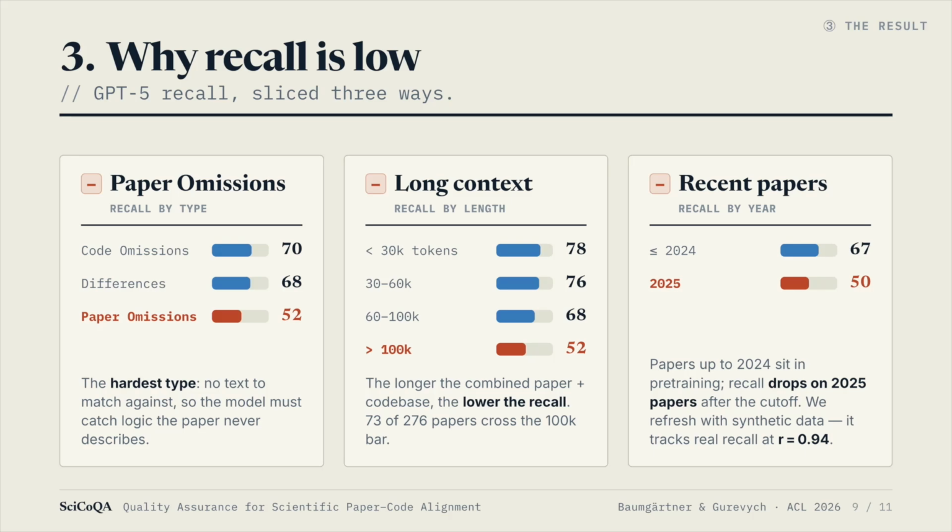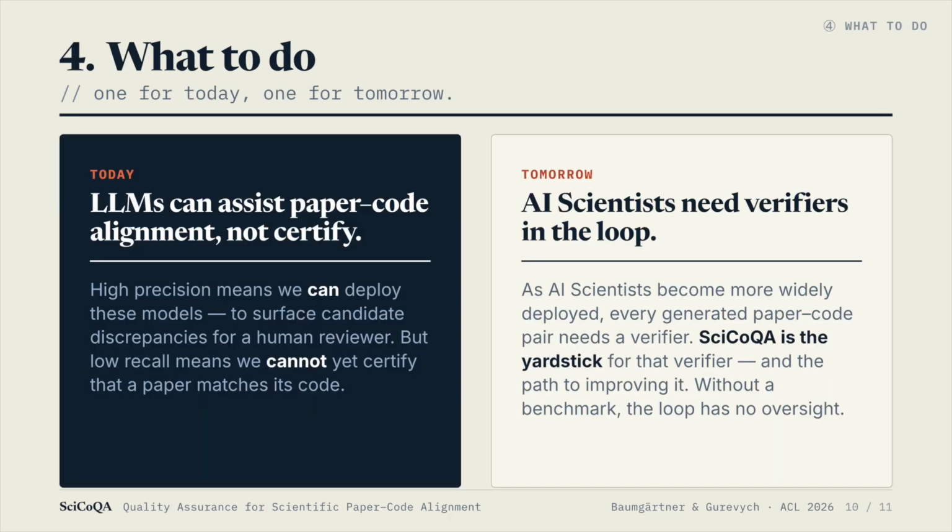And 3. Papers published after the model's pre-training cutoff. Most models perform worst on the most recent 2025 data, consistent with prior findings on contamination. That's exactly why we generate synthetic data. It tracks real recall at a high correlation, so we can refresh the benchmark with uncontaminated samples as new models land. What do we do with all this?